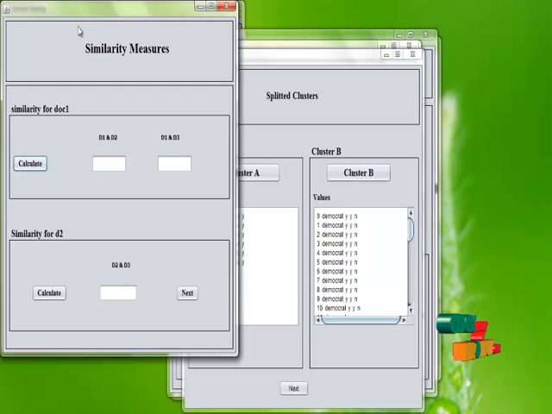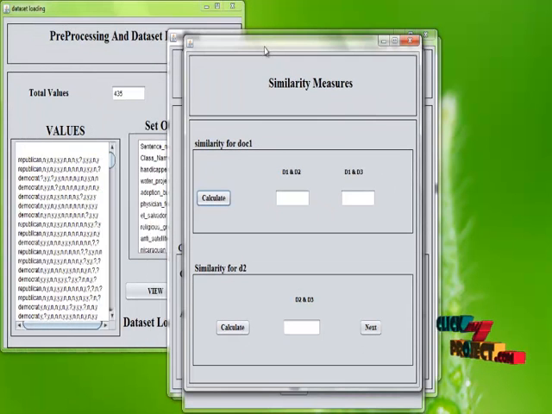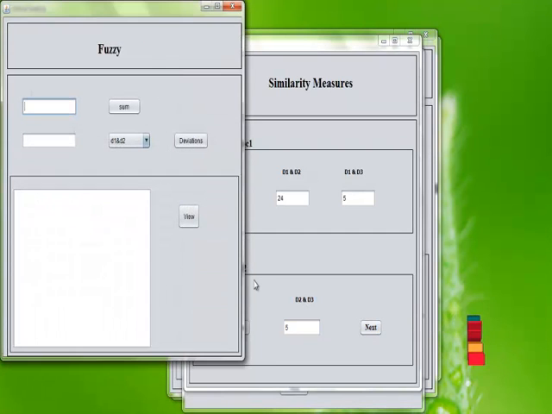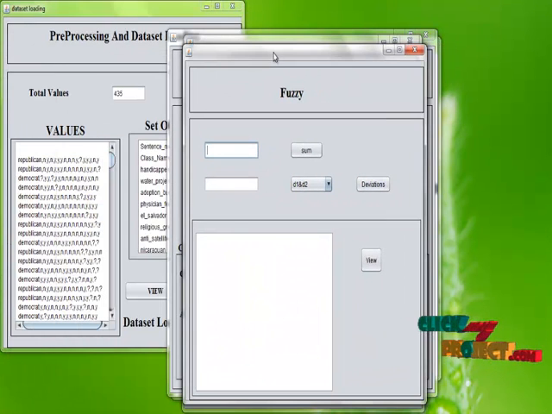Then we are going to find the similarity measures for each and every document by comparing documents D1 and D2, and also comparing documents D1 and D3, and at the same time comparing documents D2 and D3. These are the similarity values from comparing documents D1 and D2. These are the similarity values from comparing documents D1 and D3, and these are the similarity values for D2 and D3. Then we apply the fuzzy approach and the fuzzy algorithm in this frame.